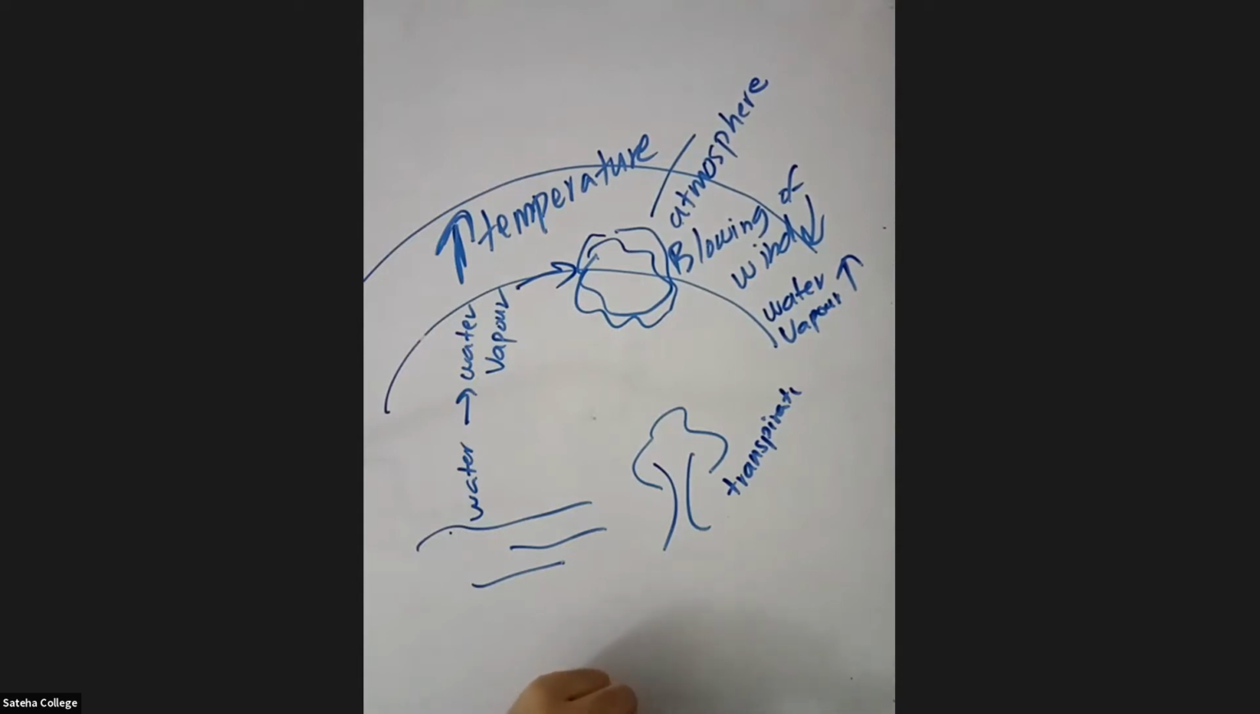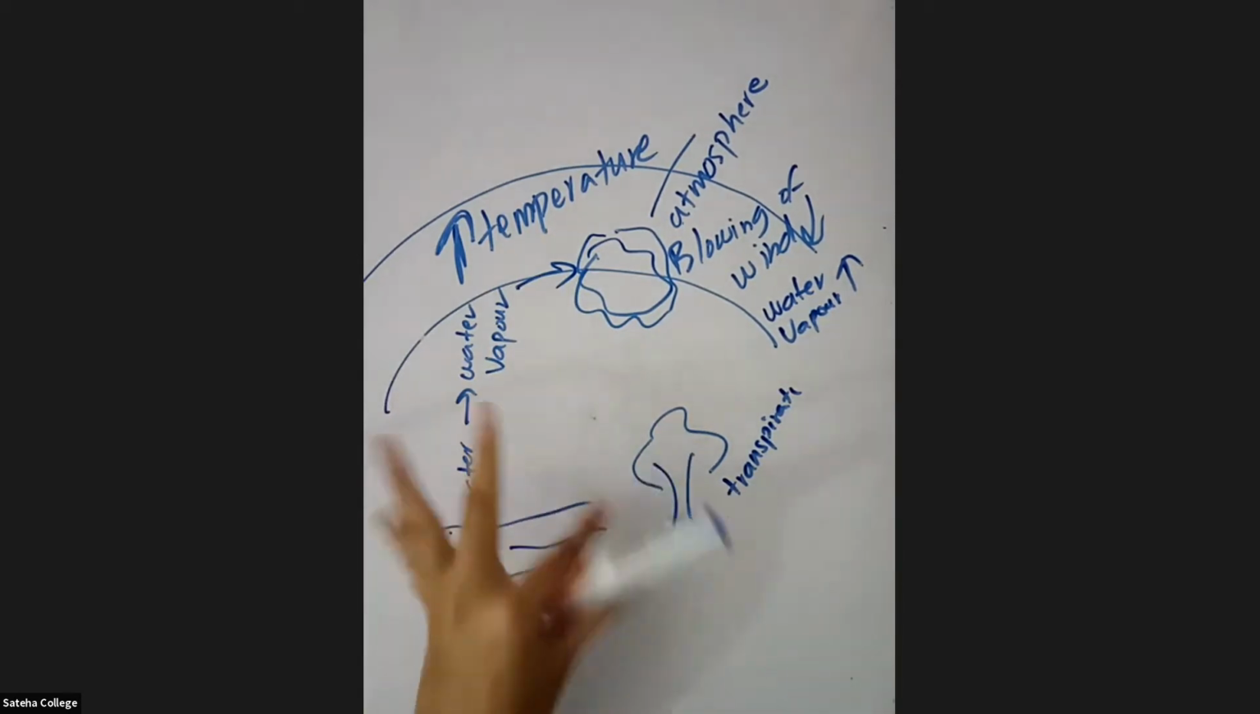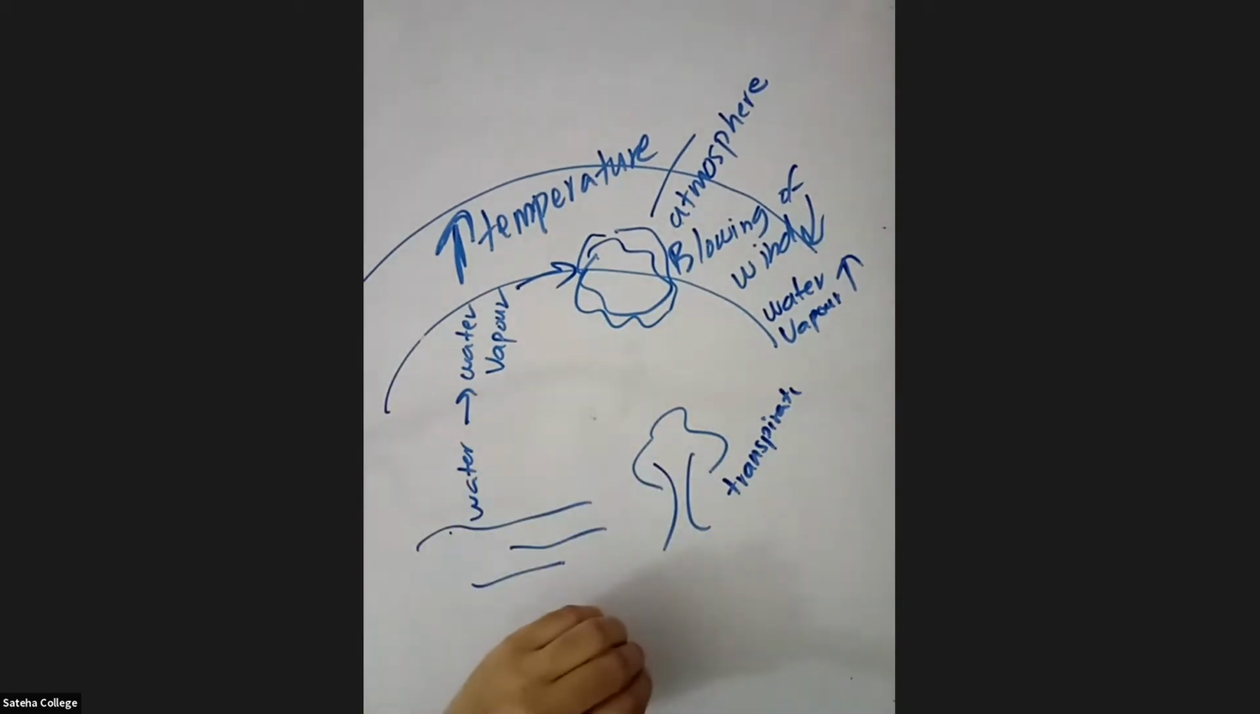Okay, let's ask Sharaf. Sharaf, can you tell me how a cloud is formed? Just explain it in your own words. Sharaf, can you? Okay, Ashfa. Ashfa, explain to me.